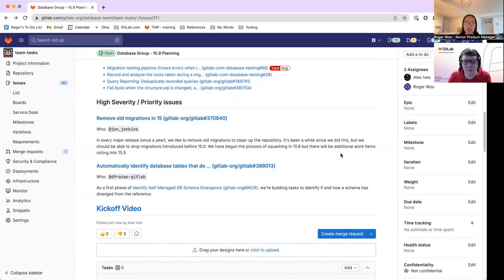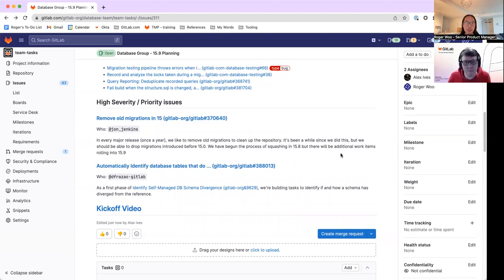I know John has invested in some tooling and modernized some of it so that we can start squashing some of these things. And secondly, the priority area here for Diogo is to help us start to identify database tables that don't match our schema expectations. We're hoping this as a broader theme will help us improve the resiliency and stability of our system, because what we expect is what our system actually has.